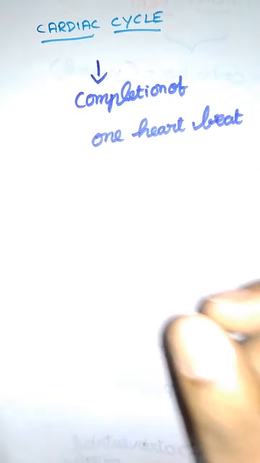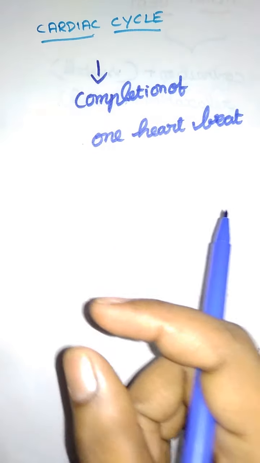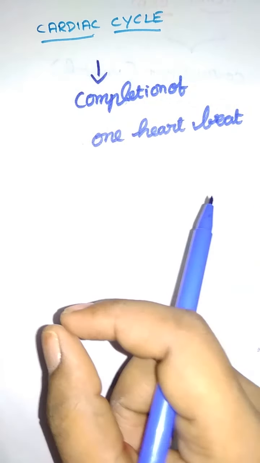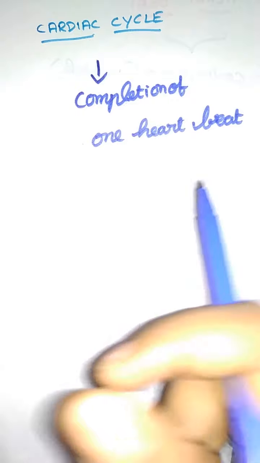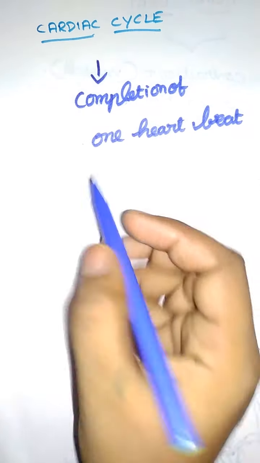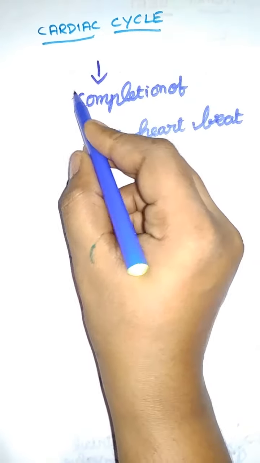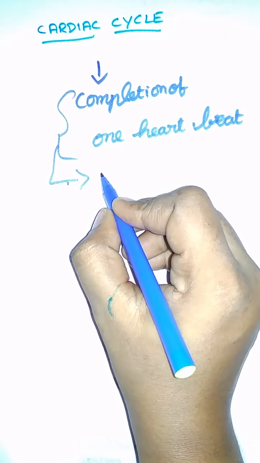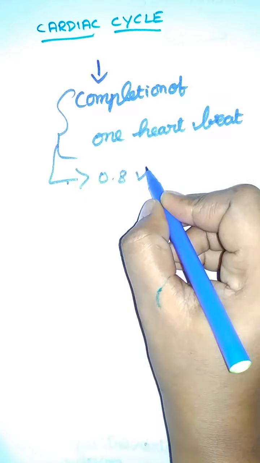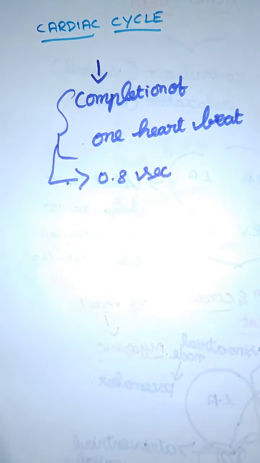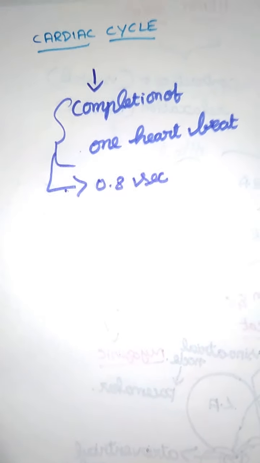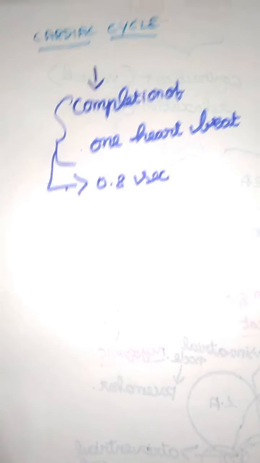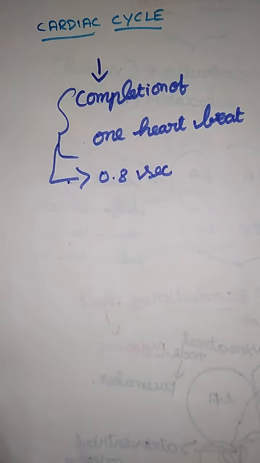During this cardiac cycle, blood flows through the chambers of the heart in a specific duration. Each cardiac cycle, that is one heartbeat, lasts about 0.8 seconds, which means each phase of the cardiac cycle has a specific duration.